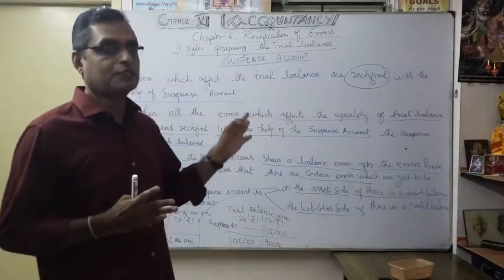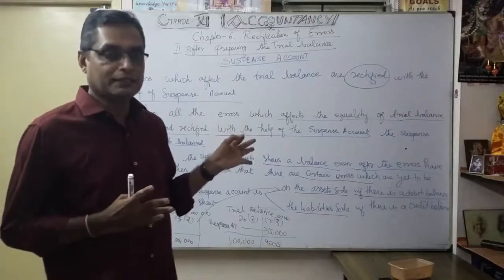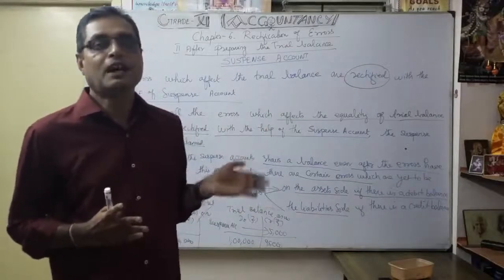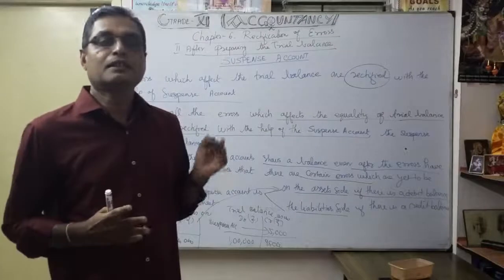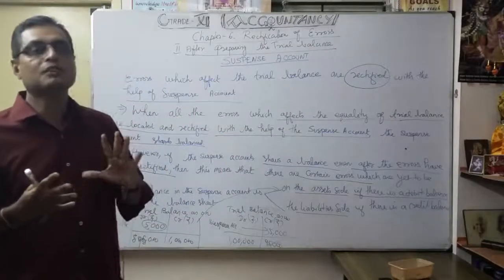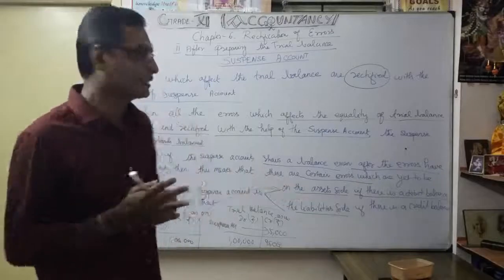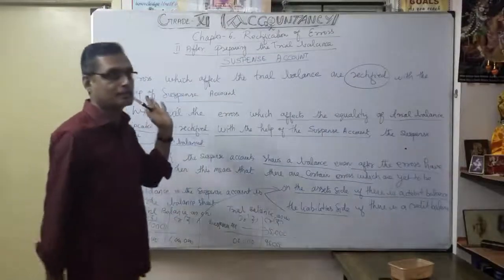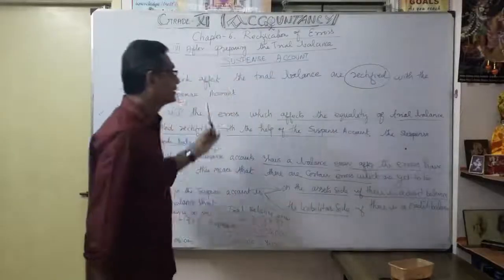So while preparing the suspense account, rectify the error. Even after the errors are rectified, if there are still any differences, then depending on how they occurred, if on the debit side, I want to show it in the balance sheet asset side. If on the credit side, I want to show it on the liability side. That's the meaning I am trying to say. Okay, now you have understood the full explanation about the suspense account.